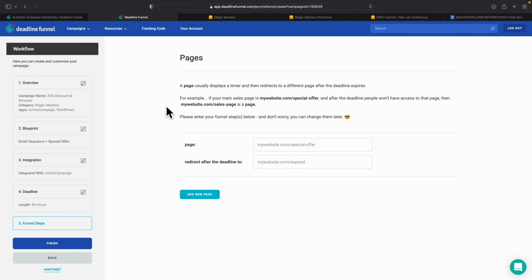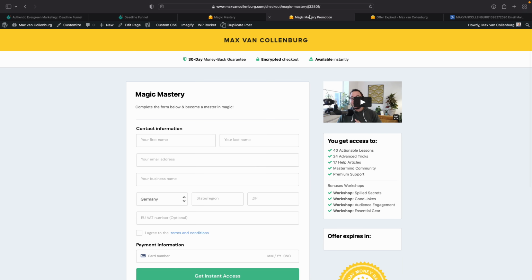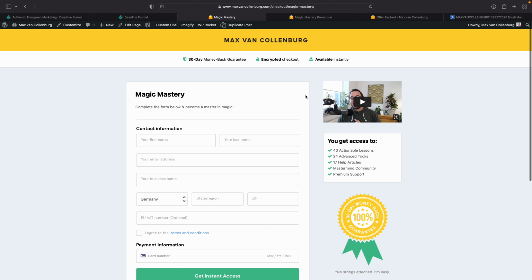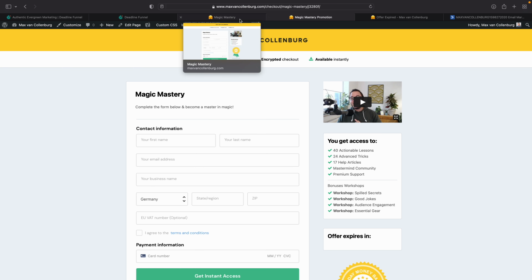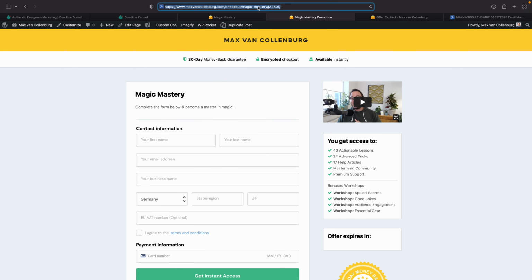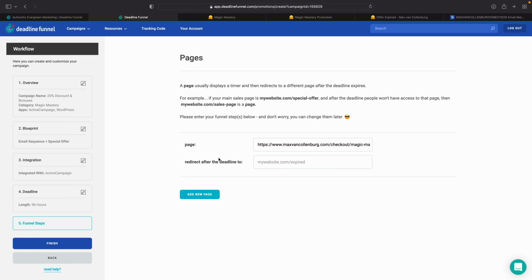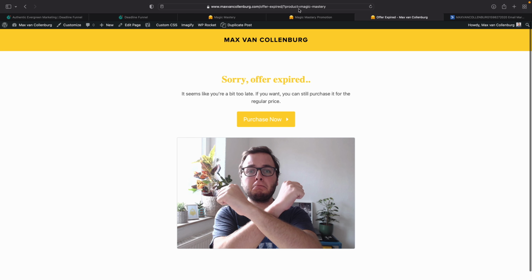And then you see over here, there we have the funnel steps. So basically what it's asking us to do, okay, please insert the promotion page and then also the offer expired page. So I have this page over here. So this is my regular checkout page. And then I would recommend to create a separate promotion page basically. So in this case it's checkout pages, but you can also do the same for sales pages, right? And then I'm going to copy this and I will put this here and then redirect after the deadline to, so that's this page that I created over here.